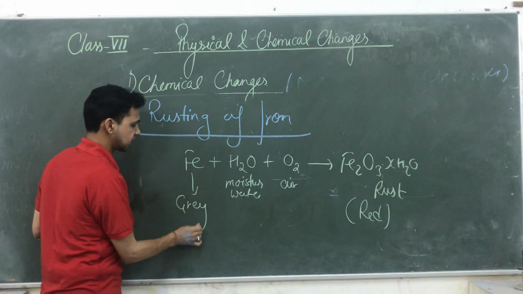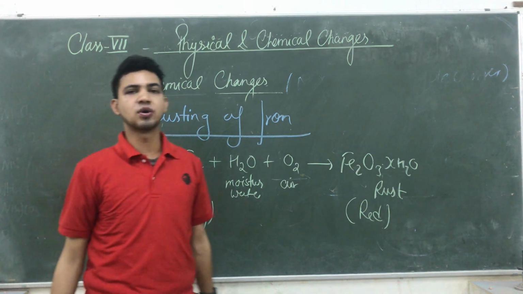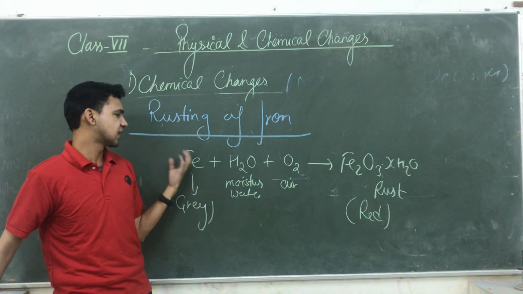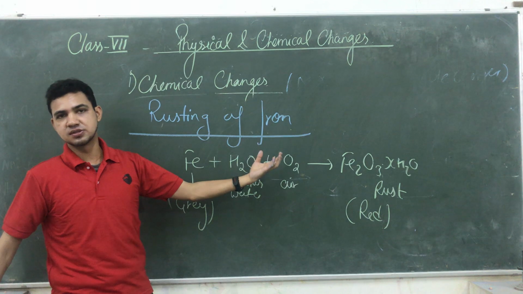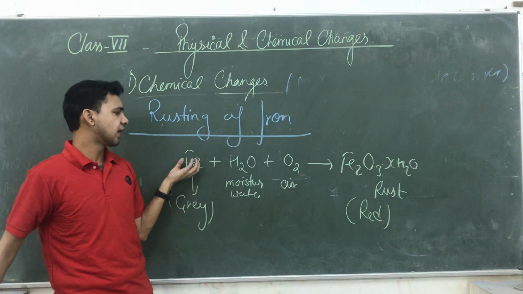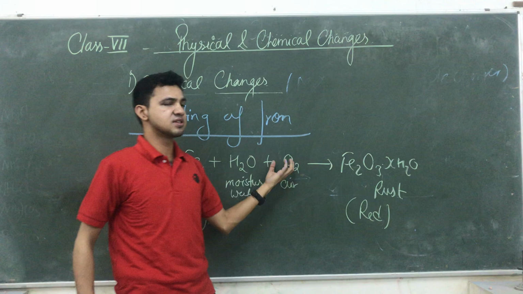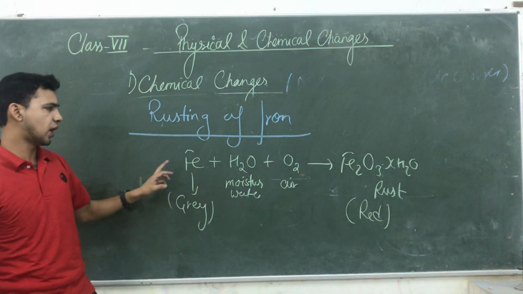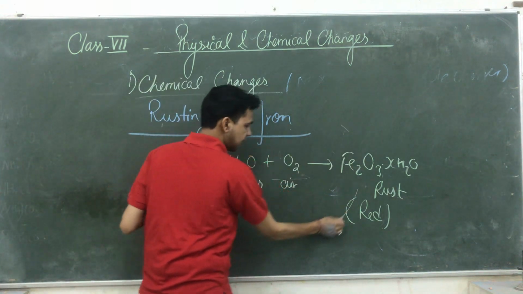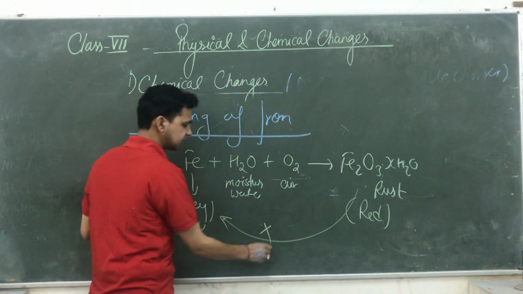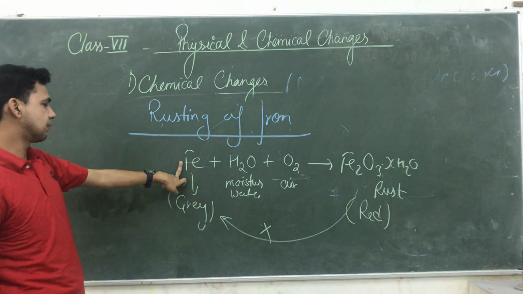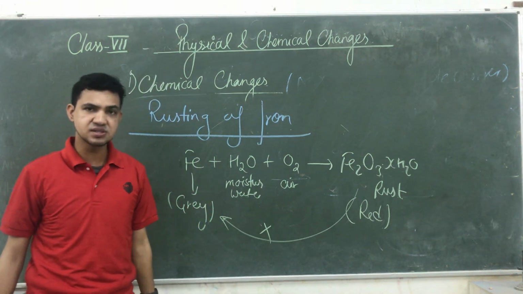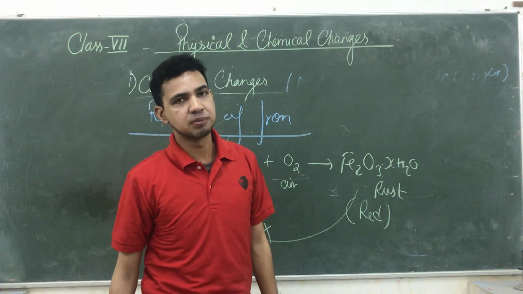Grey, with a shining appearance. So when we purchase iron from the market, its color is grey and it is highly shining in nature. But when we keep this object for a long time in our surrounding atmosphere, iron has a tendency to easily absorb moisture as well as air and convert into rust. Again, we are not able to convert this rust back into iron. So that reaction takes place here, but it does not take place in the backward direction, and due to this chemical change it gives you a new type of substance. So it is a kind of chemical change.